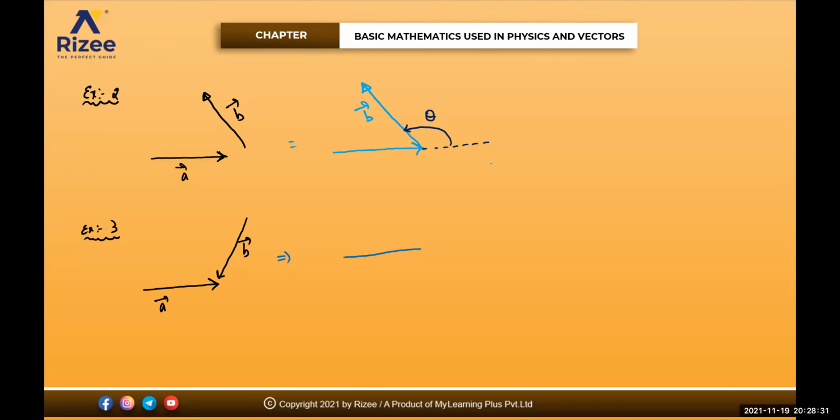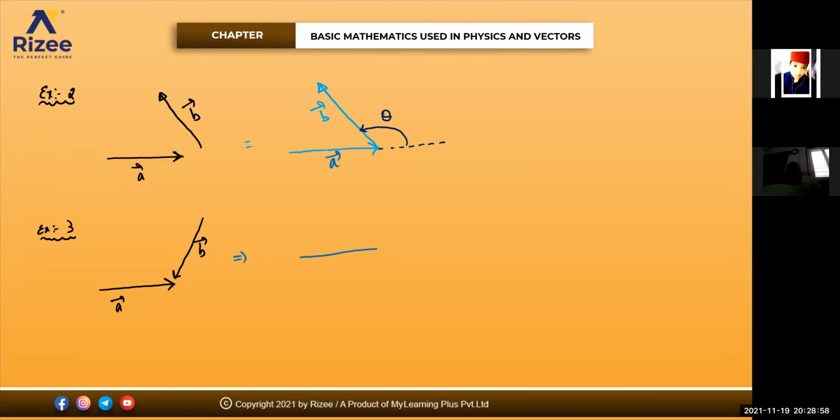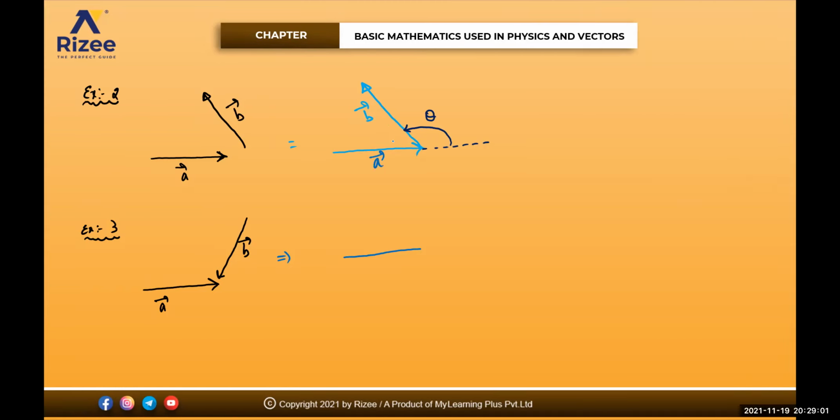Sir, you told us to take the small angle. In the second example, you took the larger angle. See, that is not the larger angle. We are always taking the angle between head and tail in this method. If I take this angle, that will be the smaller angle, but we are not going from A to B, because we can't go in the anti-clockwise direction. We need to take the vector from a bar to b bar. If I'm going like this, that means I'll be going clockwise, and that means the angle will become negative.